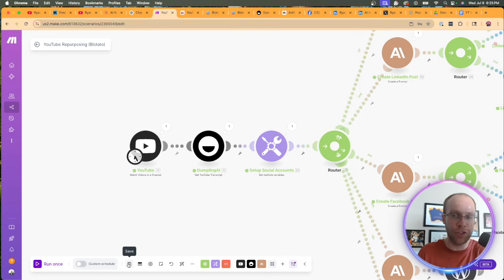And by the way, as you're building this out or you're reverse engineering things, make sure you're frequently clicking save on the bottom or your work will not be saved.